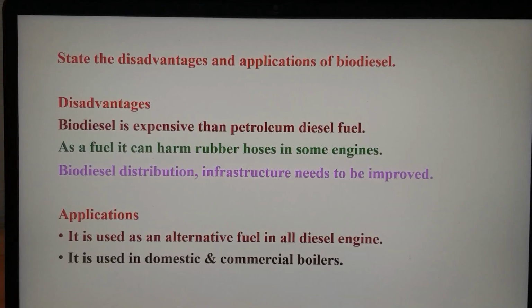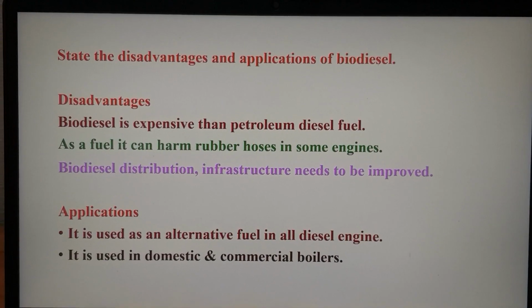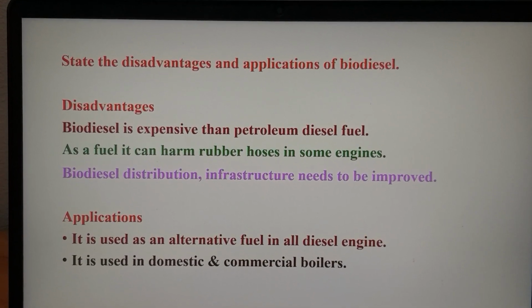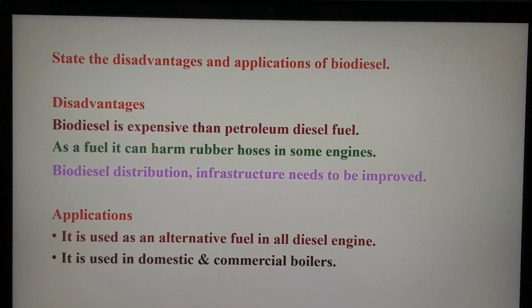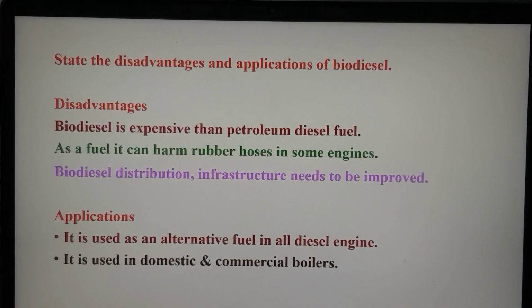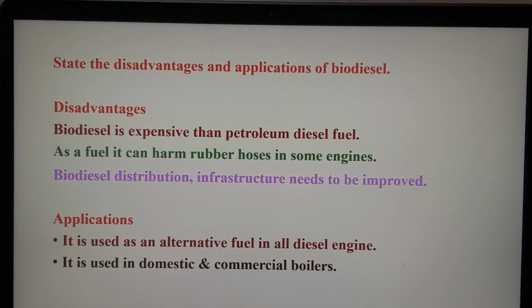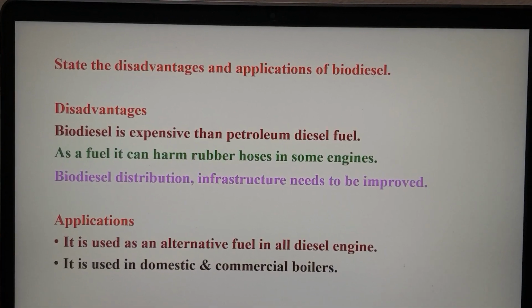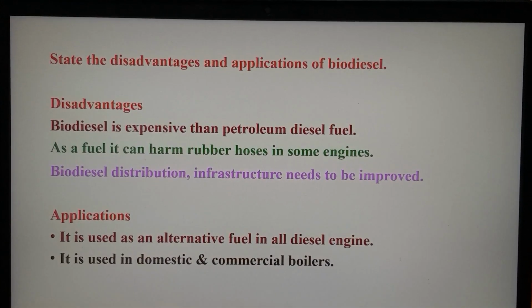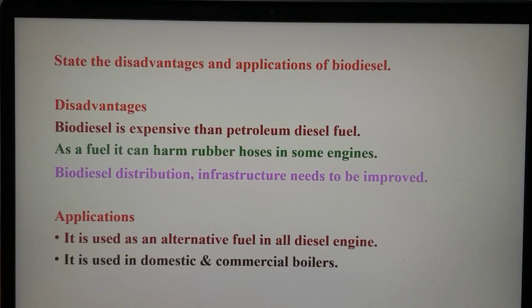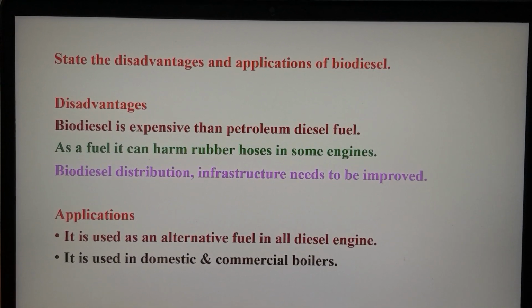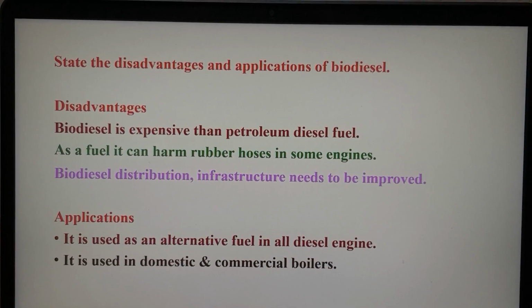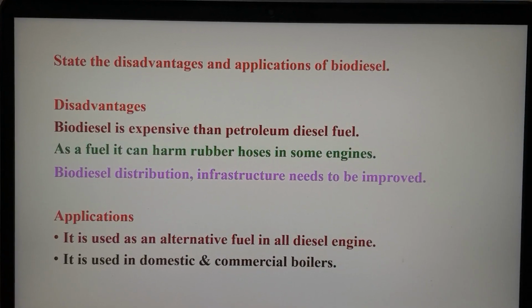But the disadvantages of biodiesel are that it can harm the rubber hoses in the engines because it acts as a solvent. The distribution of biodiesel and the infrastructure needs to be improved. The yield of biodiesel is very, very poor.